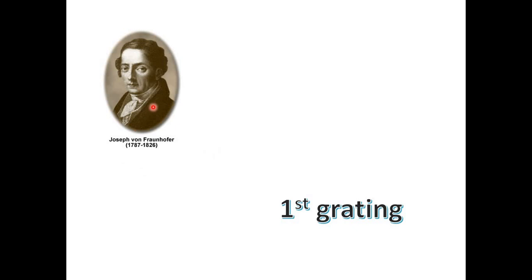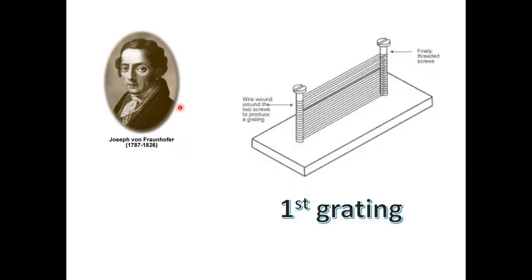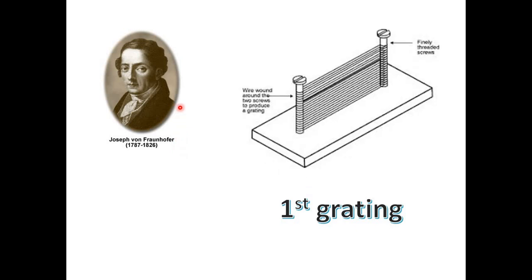The scientist who did a lot of study related to the diffraction of light or diffraction grating is Joseph von Fraunhofer, who made the first diffraction grating. To make it, he took 2 screws and wound some very thin wires between them.